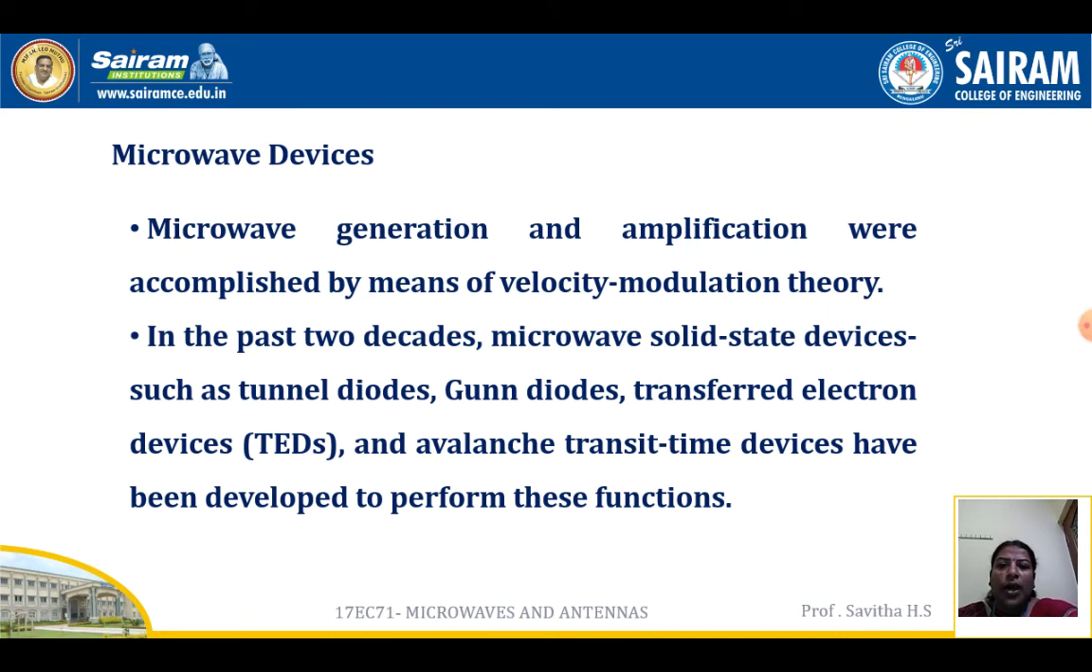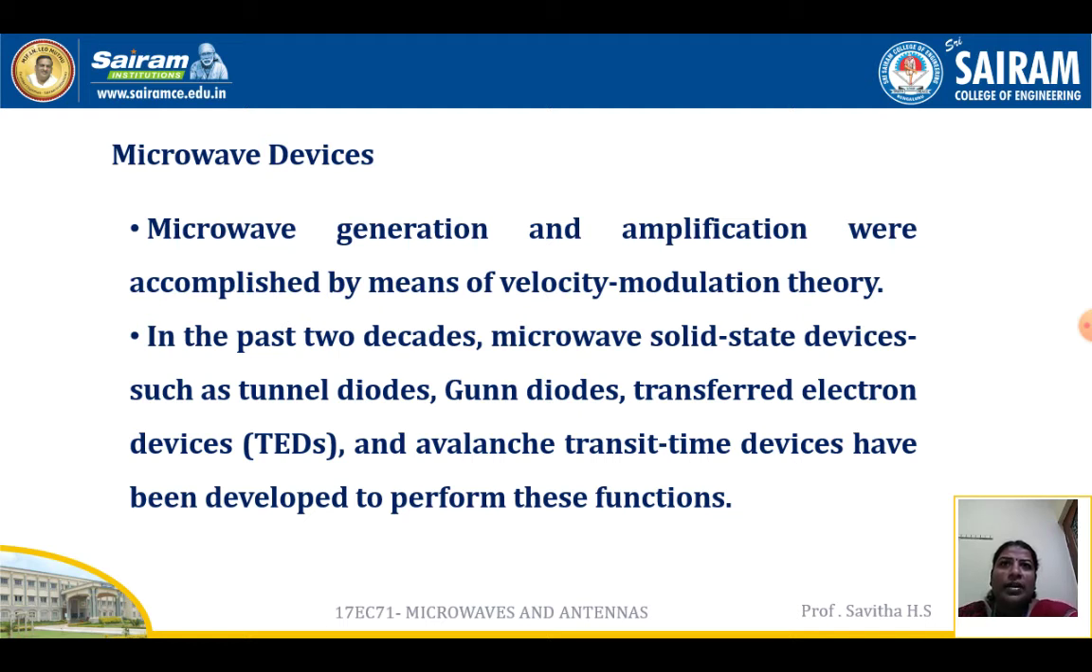Microwave devices. Microwave generation and amplification were accomplished by means of velocity modulation theory. In the past 2 decades, microwave solid state devices such as tunnel diodes, Gunn diodes, transferred electron devices, and avalanche transit time devices have been developed to perform these functions. In the late 1930s, it became evident that as the wavelength approached the physical dimensions of the vacuum tubes, the electron transit angle, inter-electrode capacitance, and lead inductance appeared to limit the operation of vacuum tubes at microwave frequencies.